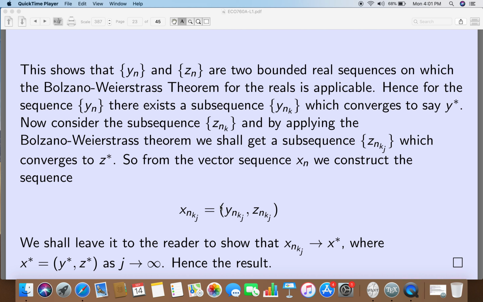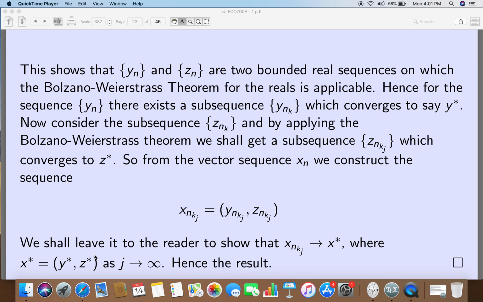So, we will form this new vector xnkz, and I leave it to the reader. Because ynk is a subsequence of yn and it converges to y star, any subsequence of ynk will also converge to y star, since if a sequence is convergent, then any subsequence of it converges to the same limit. I gave you this as an exercise, and I think you should try and do it.